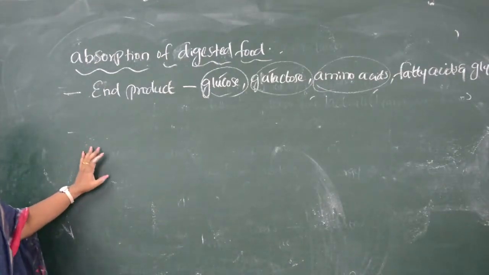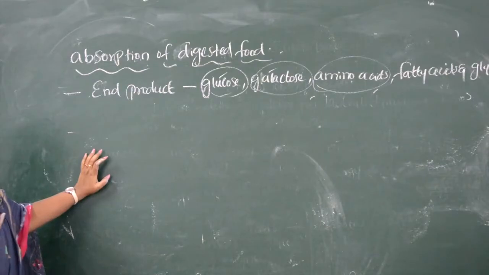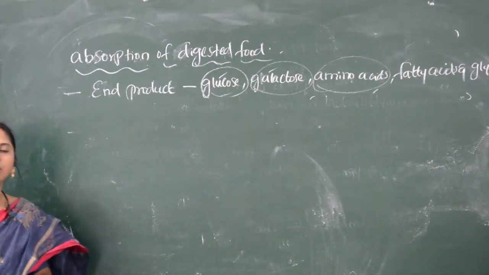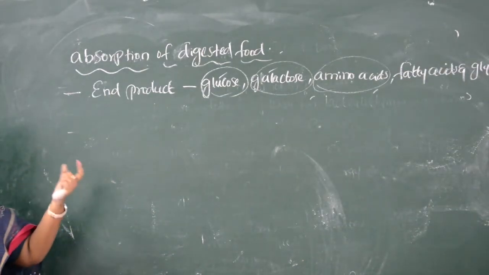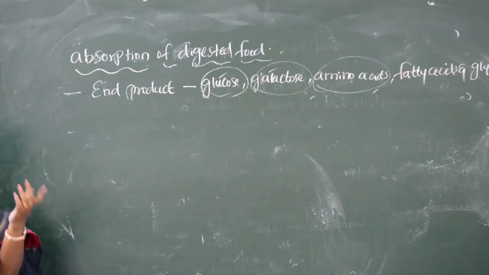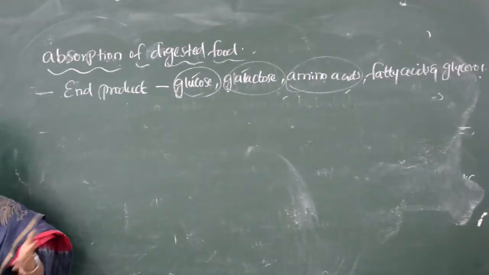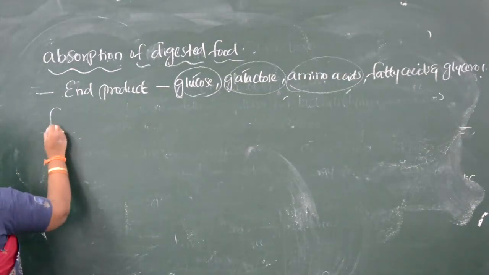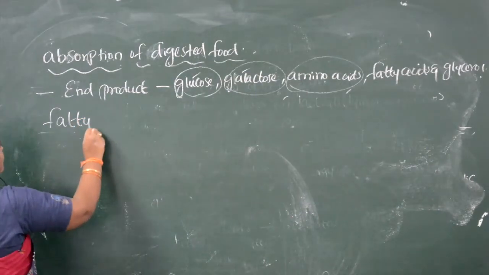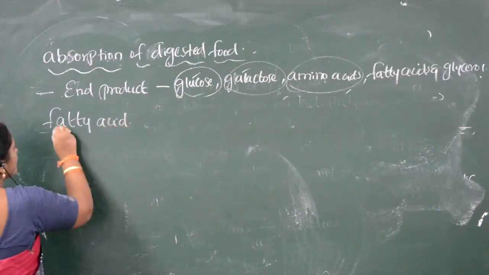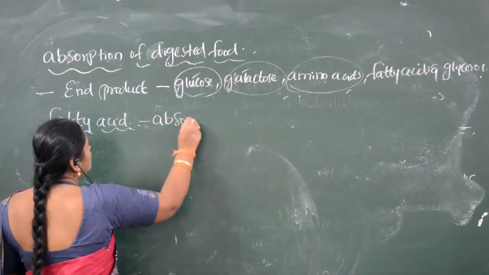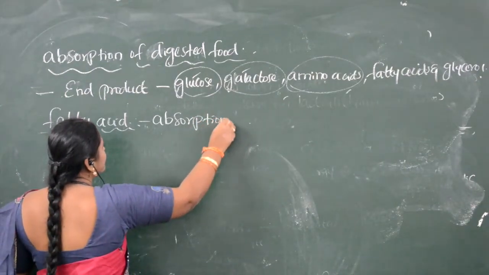Fatty acids and glycerol cannot be absorbed directly by the blood capillaries because the molecules are larger in size. Which molecules are larger in size? Fatty acids are larger in size. Fatty acids and glycerol, being large molecules, directly will not enter into the blood. So they enter in another way. Now we will see only the absorption of fatty acids and glycerol. So how does the absorption of fatty acids and glycerol take place?